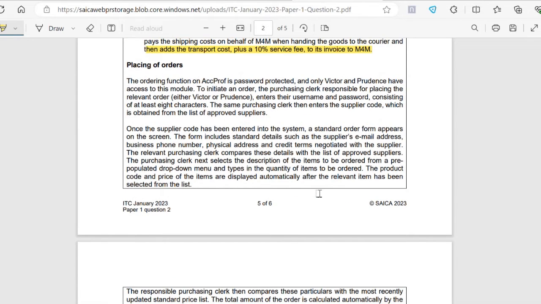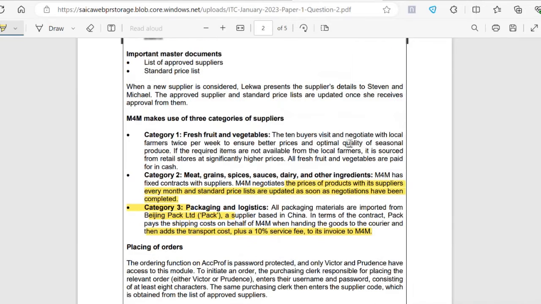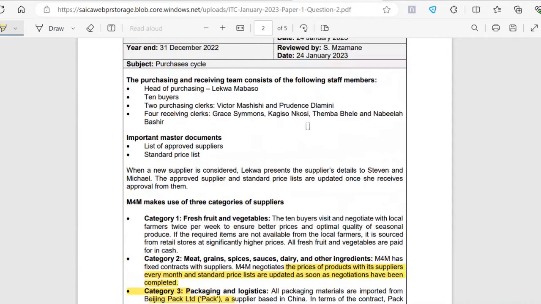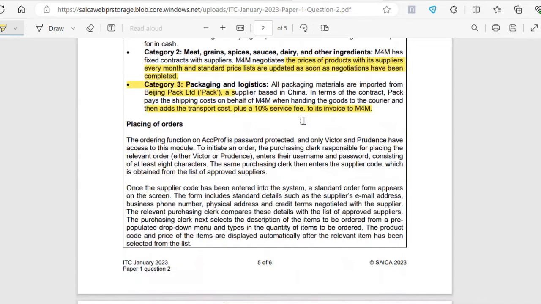Let's go further. Placing of orders. So the ordering function on ACPROF is password protected, and only Victor and Prudence have access to this module. So not everybody can place orders, only Victor and Prudence can. So let's see their ranking. Victor is a purchasing clerk and Prudence is also a purchasing clerk. So they're doing their articles.